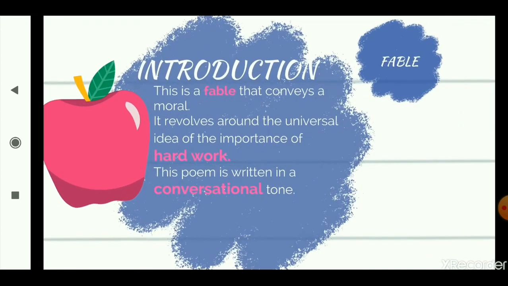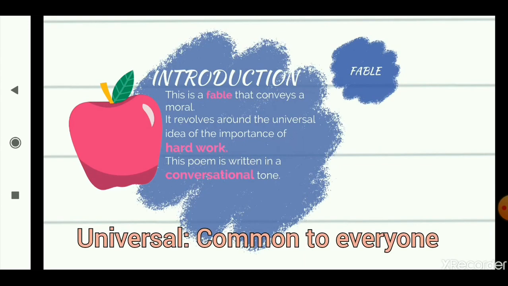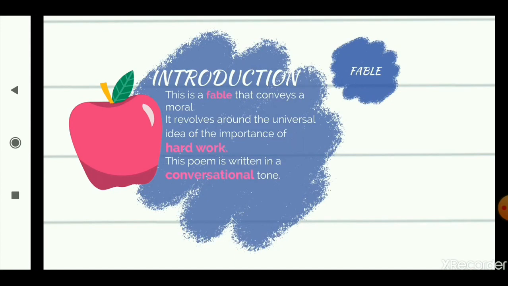This is a fable that conveys a moral. So, at the end of this poem, there will be a moral, something that you will learn at the end of the poem. It revolves around the universal idea of the importance of hard work. What do we mean by universal? Universal is something which is accepted everywhere. It is very, very common. In every culture, everywhere, people will tell you to work hard. So, this fable, this poem that you're going to read, which is based on this fable, will tell you the importance of hard work.